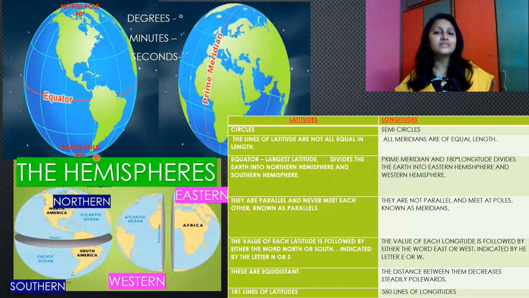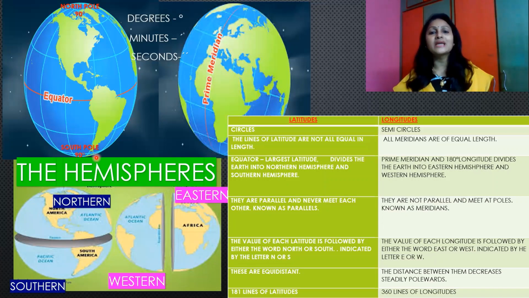The prime meridian, also known as the Greenwich meridian, is the 0-degree longitude, as it passes through Greenwich where the British Royal Observatory is located. So it got the name from the location, that is Greenwich.